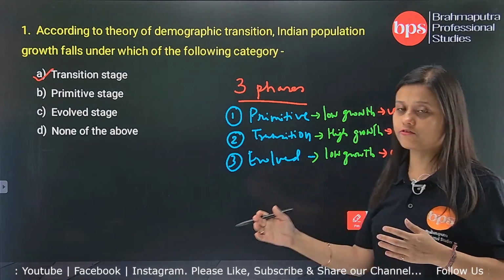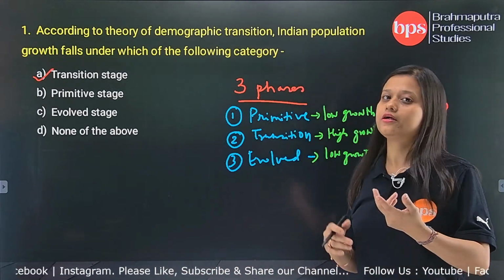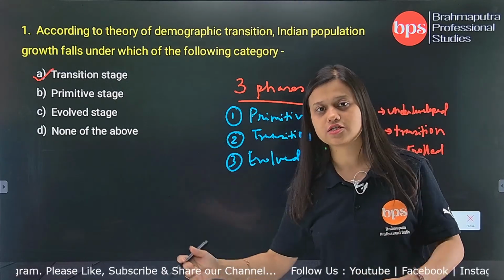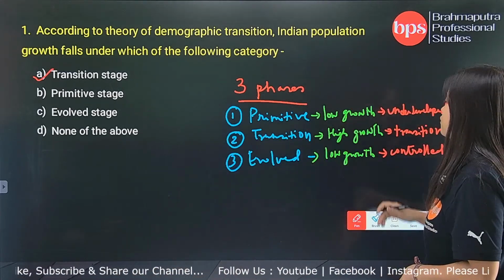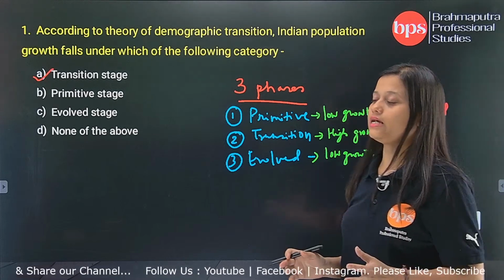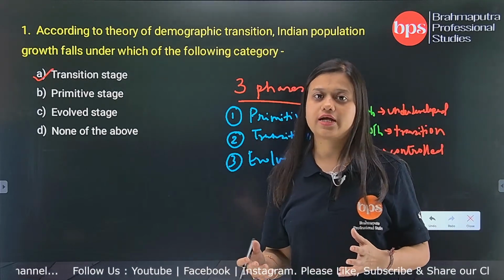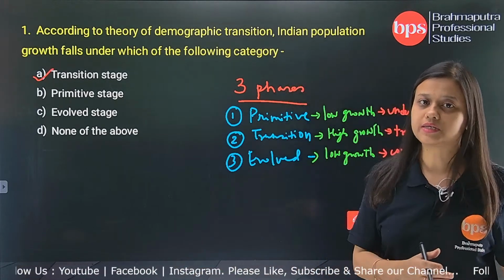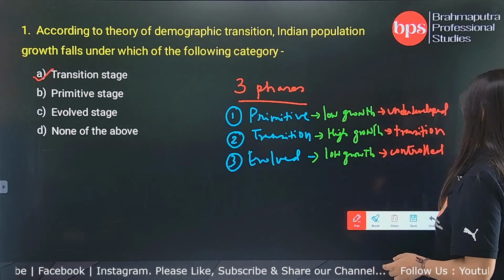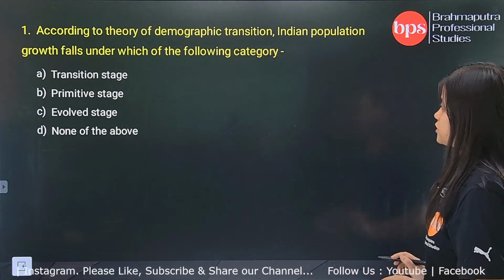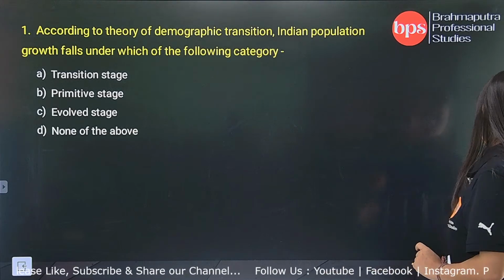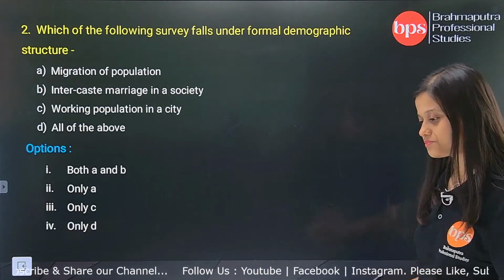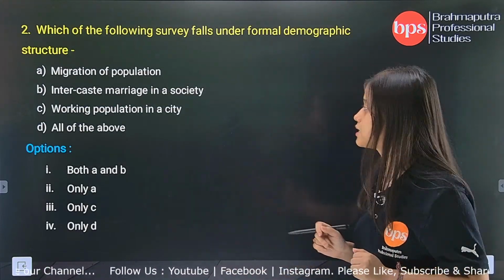And slowly when India will transit from a transition stage to a developed stage, then again India will have low growth rate of population, because then our population growth rate will be controlled by some technological measures. Okay, I hope you understood the question and you got your answer. Let's move on to question number 2. Now see what question number 2 is asking.